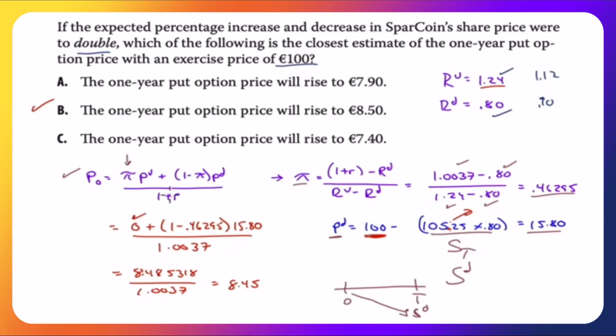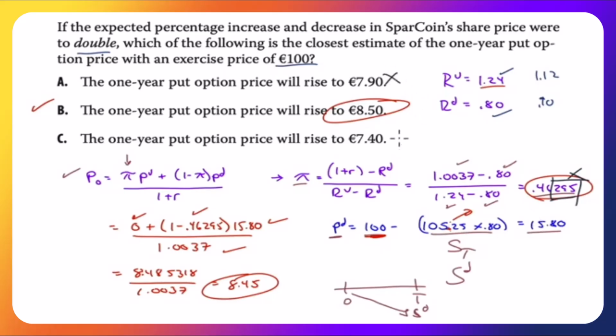So 0 plus 1 minus pi, we've already calculated pi as 0.46295. 1 minus 0.46295 times the value of the put, discounted back, we get 8.45. Closest one here is 8.50. I looked at the answer. It's because they do this, 0.46. They just ignore the 0.295, and they get to 8.50. So if you rounded off to 0.46, you would have gotten to the same answer. I tend to keep all the decimal places.